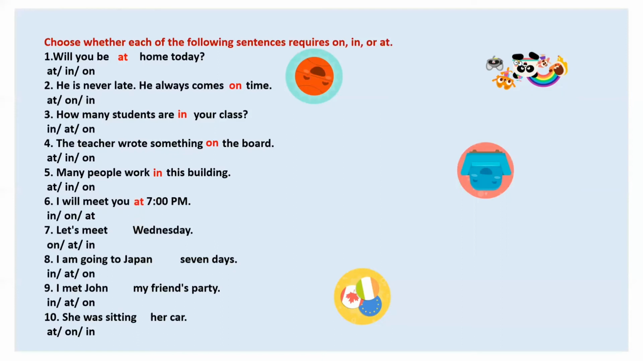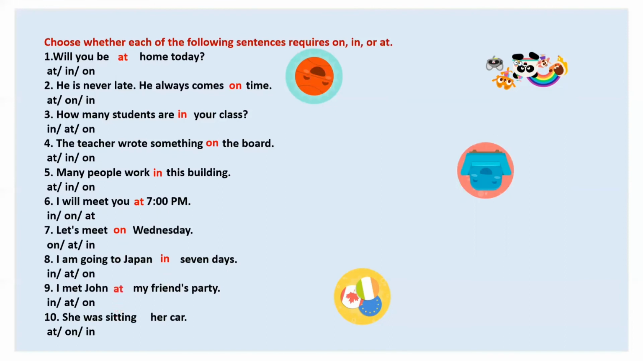Let's meet dash Wednesday. So we are talking about specific day of the week. Which preposition? On. Correct. I'm going to Japan dash 7 days. Yes, in 7 days. Okay, because here we are talking about the duration. So up till this duration, we will not be here. We would have gone to Japan.